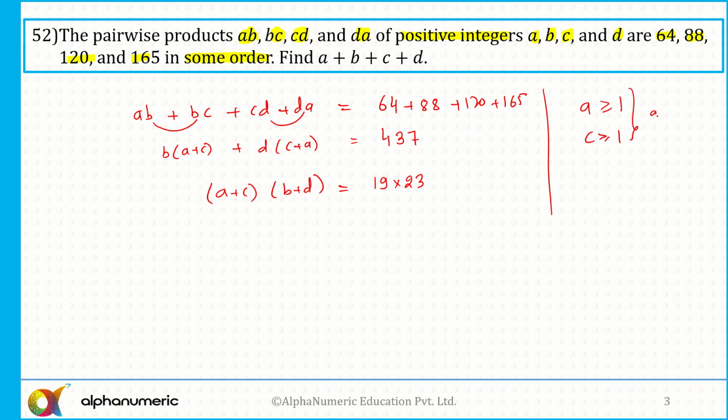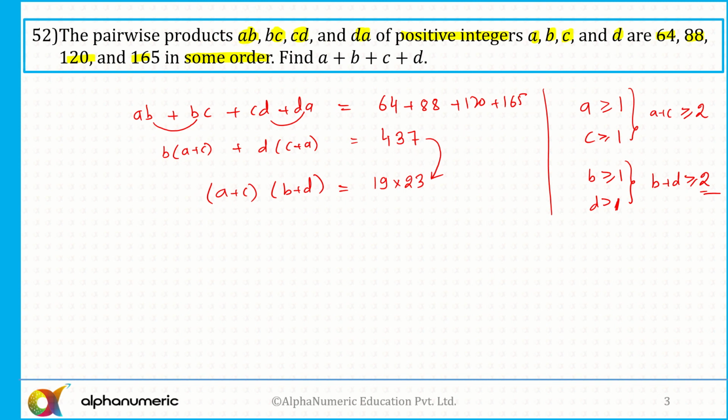So what is A plus C? A plus C is greater than or equal to 2. Same thing, B is greater than or equal to 1, D is greater than or equal to 1. Both of them are positive integers, so the minimum possible value for both will be 1. So B plus D should also be greater than or equal to 2. So that's the reason that 437 can be written as a product of two numbers, both greater than or equal to 2, only as 19 and 23.